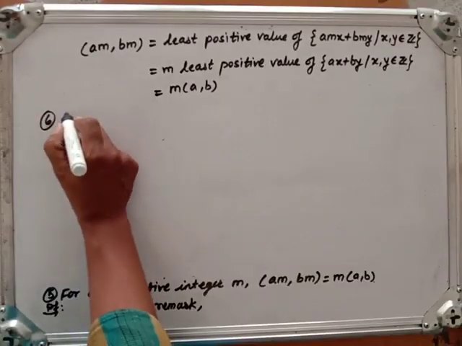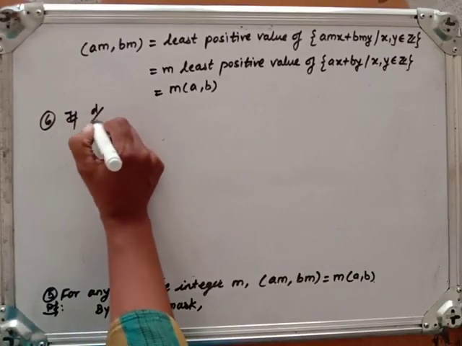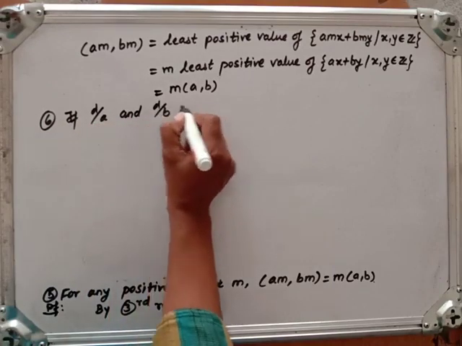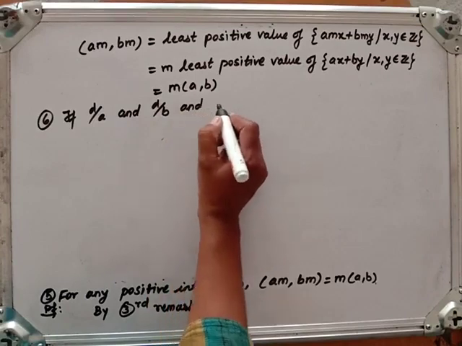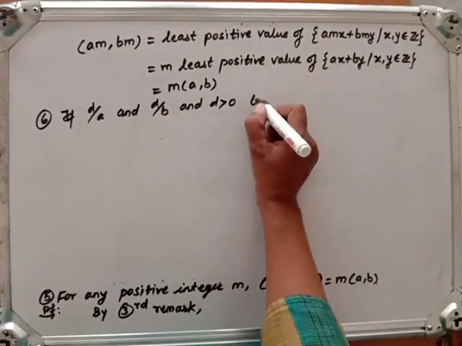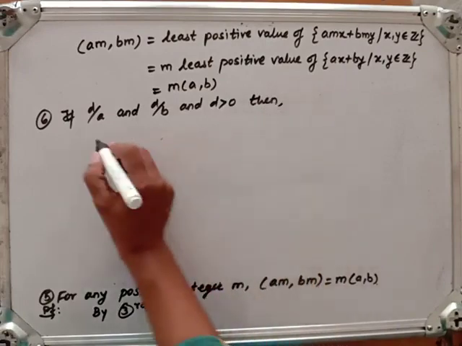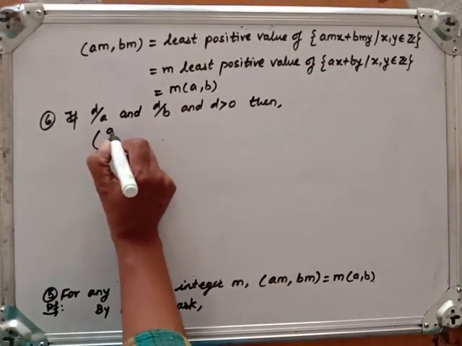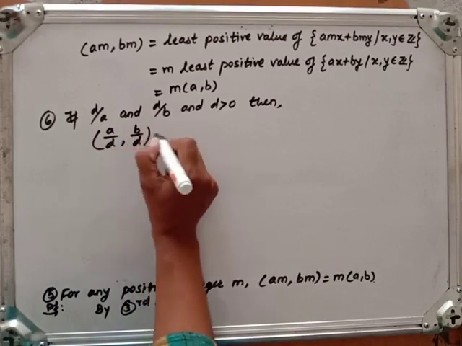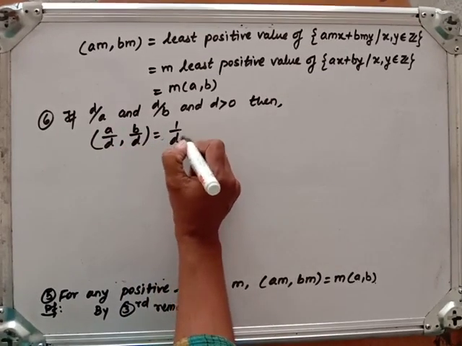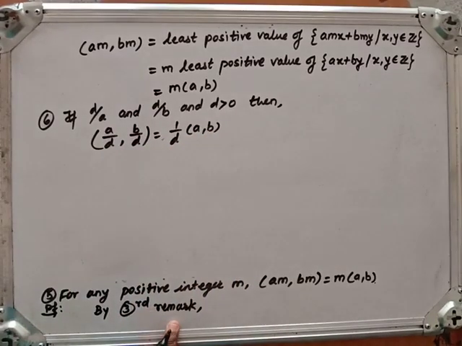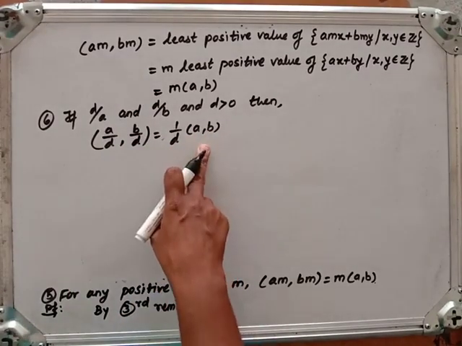Now the next remark: if D divides A and D divides B and D is strictly positive, then the GCD of A upon D and B upon D is 1 upon D times the GCD of A and B. As we have proved the previous one, similarly you can prove this one also.